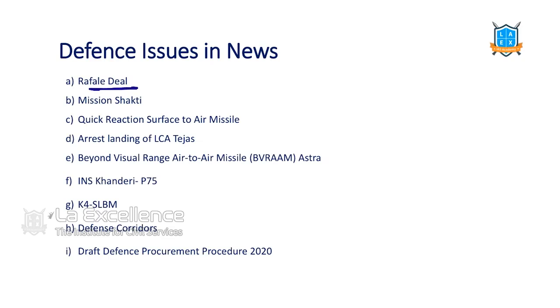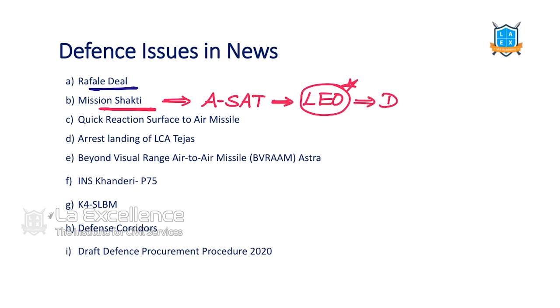This year we are going to get some Rafale fighter aircraft to India. Then Mission Shakti. Under Mission Shakti, we launched an ASAT missile, an anti-satellite missile. We blasted a satellite in which orbit? Low Earth orbit. This is why this was in the news. DRDO did it last year, and we displayed it in our Republic Day parade. So that's why this is very important.